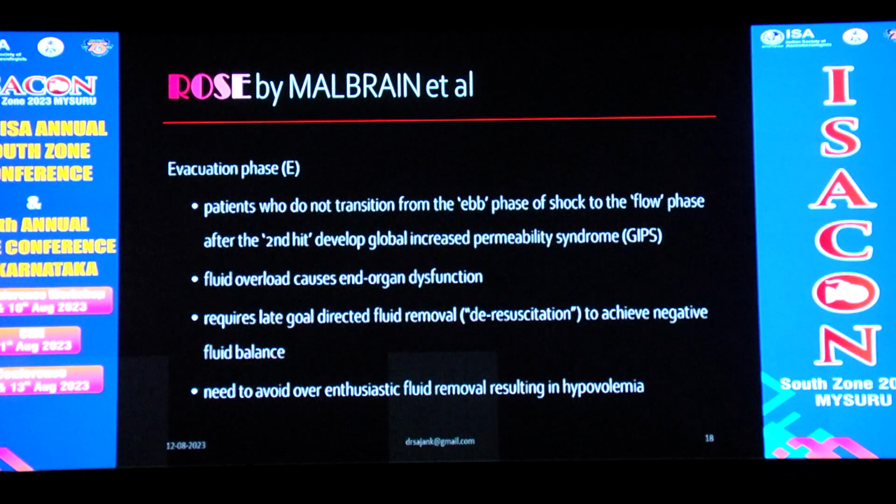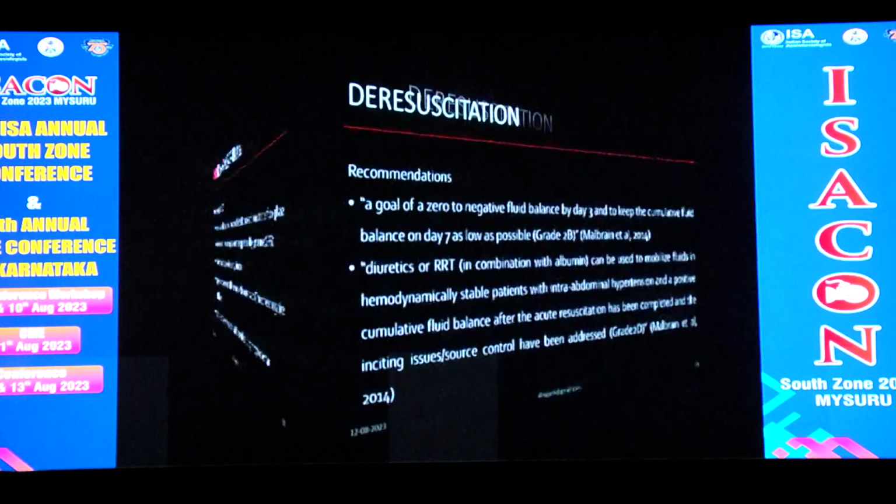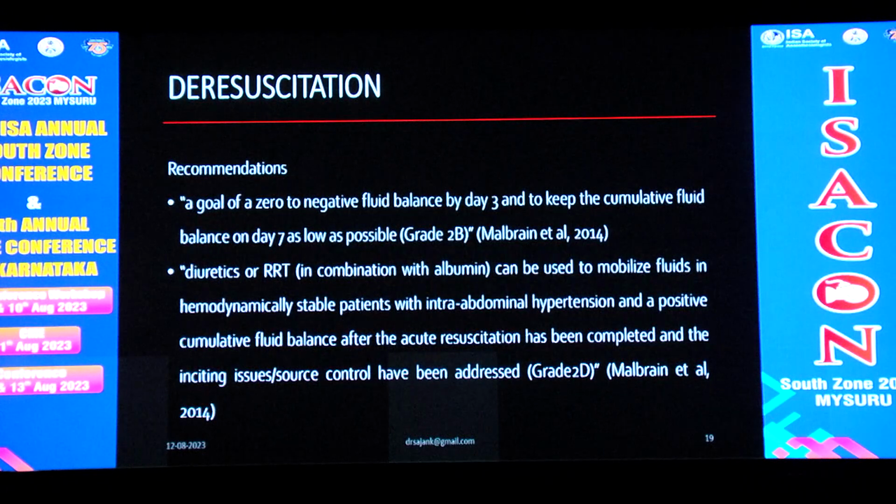During the evacuation phase, patients who do not transition from the ebb phase of shock to the flow phase after the second hit develop global increased permeability syndrome. Fluid overload accumulation causing end organ dysfunction requires late goal-directed fluid removal to achieve negative fluid balance. We need to avoid over-enthusiastic fluid removal resulting in hypovolemia. Recommendations are a goal of 0 to negative fluid balance by day 3, to keep the cumulative fluid balance on day 7 as low as possible.